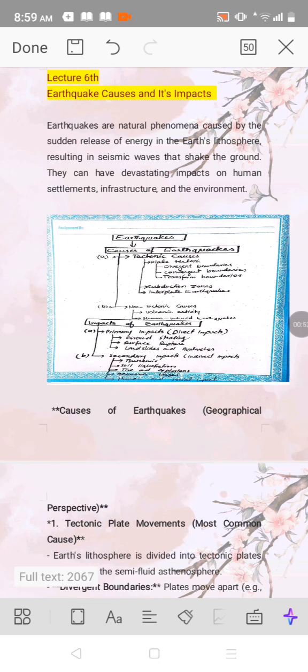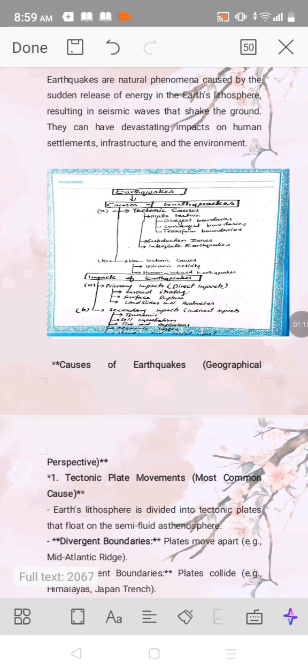So here we will discuss how earthquakes occur. A sudden release of energy in the Earth's lithosphere, the Earth's crust, can then have devastating impacts on human settlement, infrastructure and the environment.